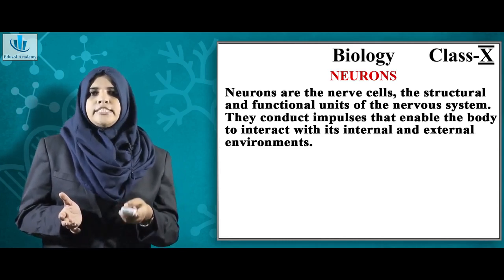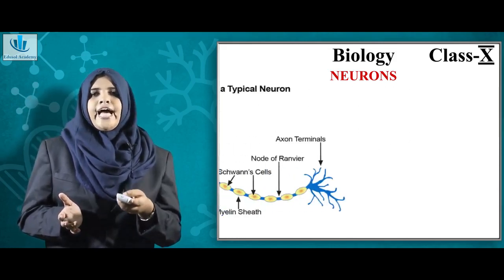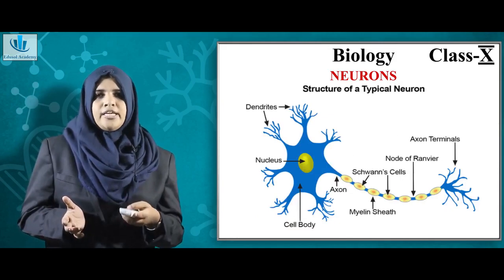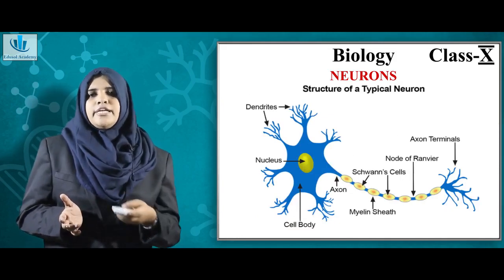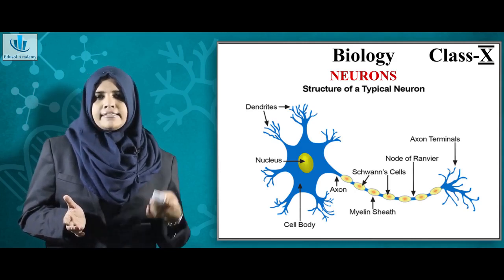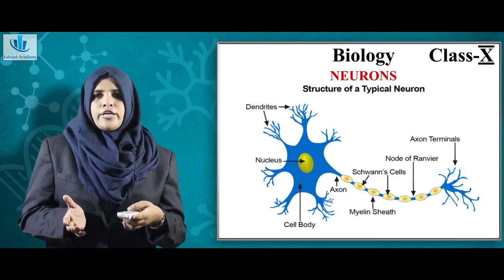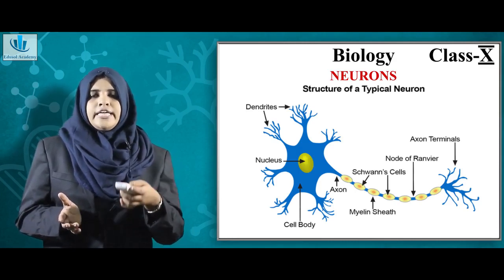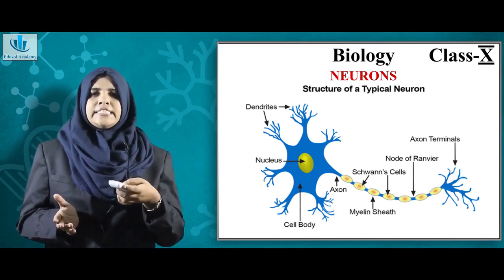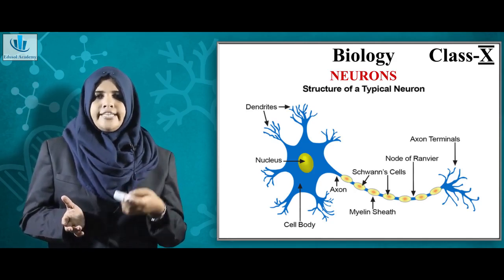Coming to the structure of a typical neuron, it has a cell body. The cell body is similar to the cell, like it has the nucleus, the mitochondria, and other cell organelles as well. From the cell body you can see a tree-like structure emerging. These are called dendrites.